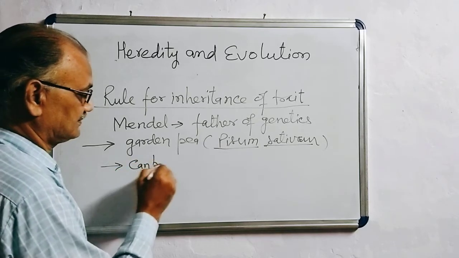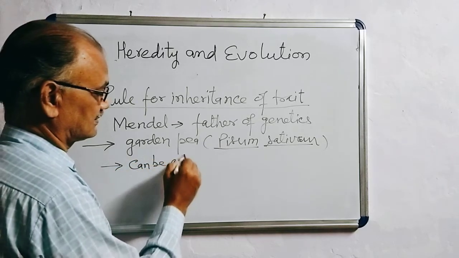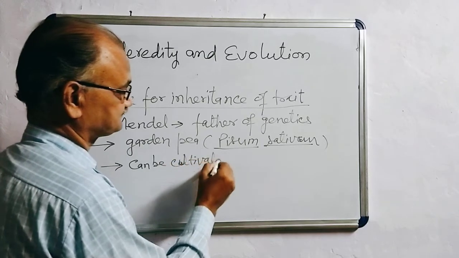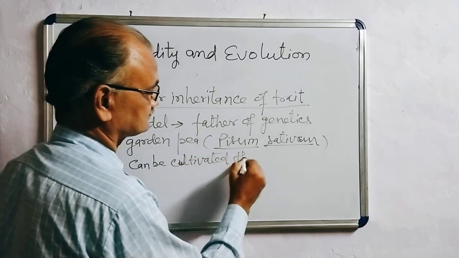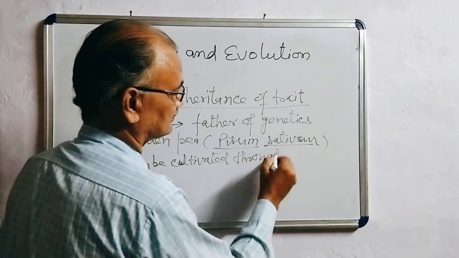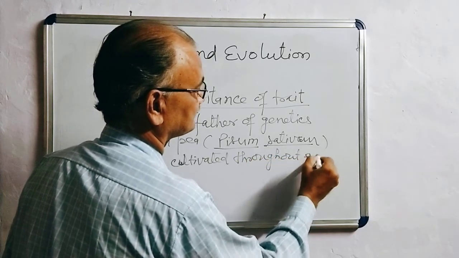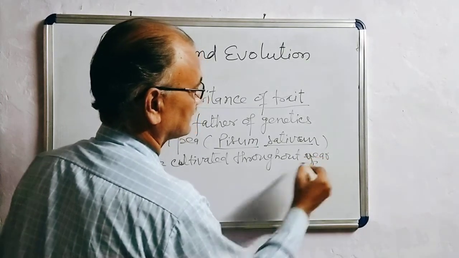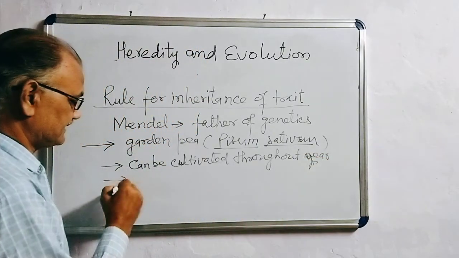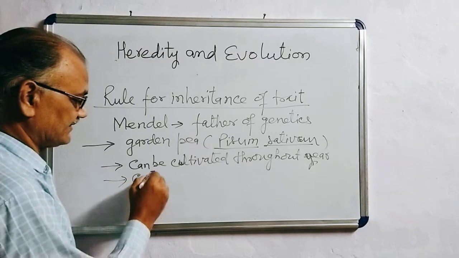They have different types of contrasting traits.